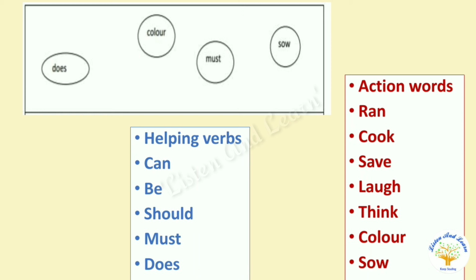Ran, cook, save, laugh, think, color and so are action words or action verbs. Can, be, should, must, does are auxiliaries, helping verbs.